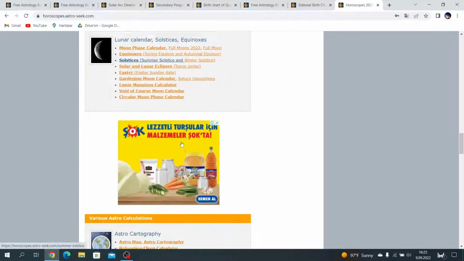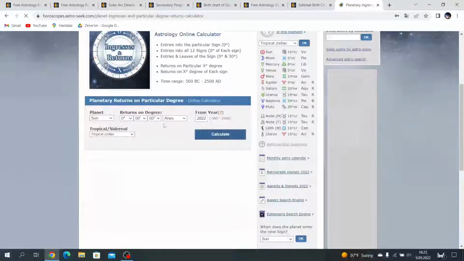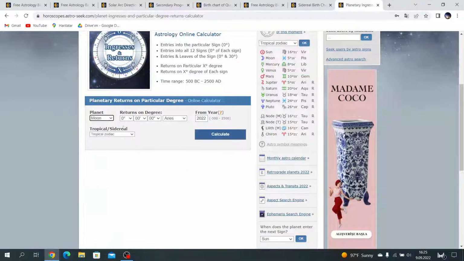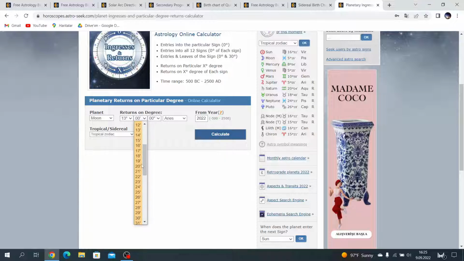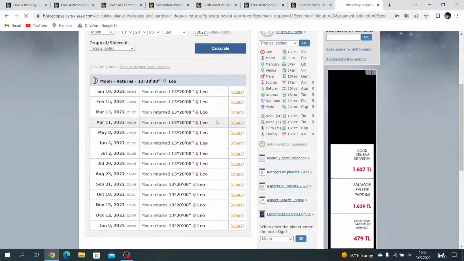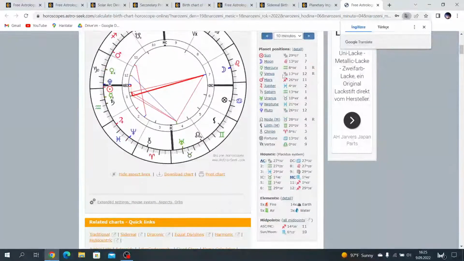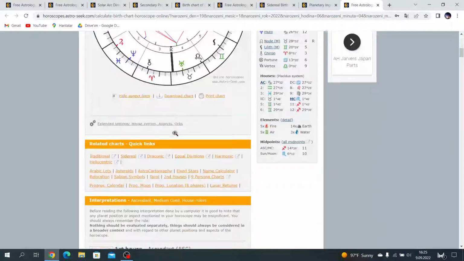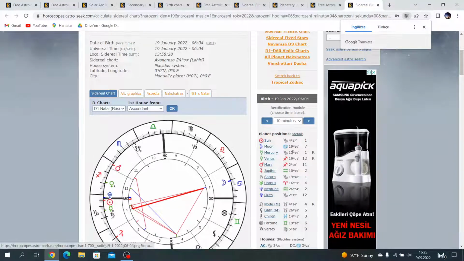Okay, now, returns on a particular degree. Moon: now, 13 and 20, because his solar arc Moon is in Leo, and this year. Let's check the charts. Moon degree. The Moon is at this degree, you see. And let's check sidereal. Oh, I got it. Look at this.